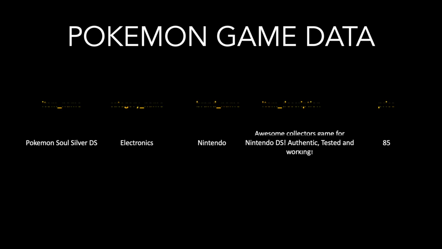Let us first start with how the data for games in the marketplace looks. I will take data related to Pokemon games. And this data has information such as the item name, the category name, the brand name, item description, as well as the price.